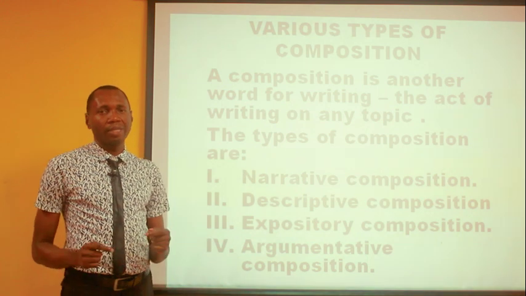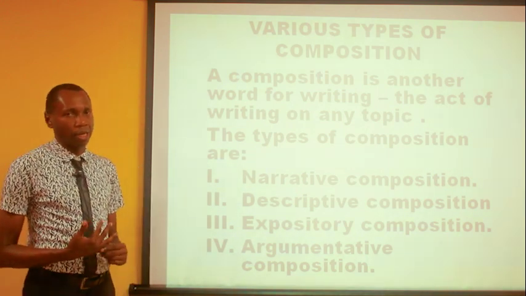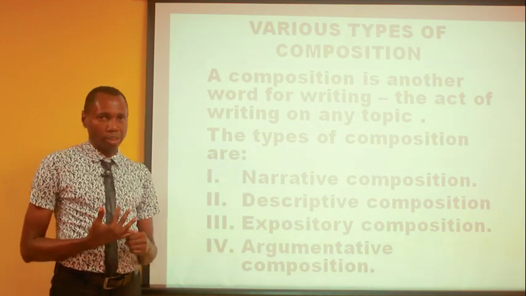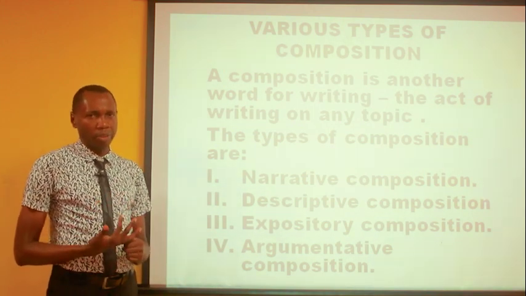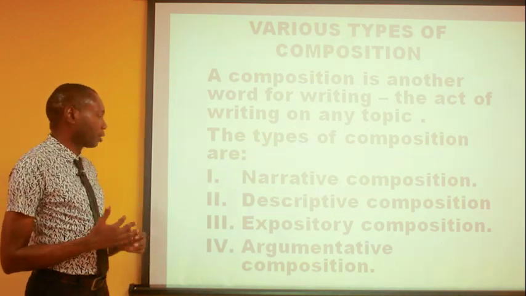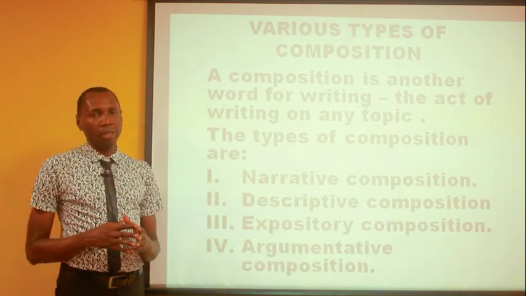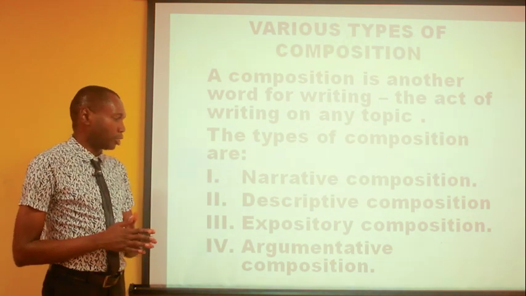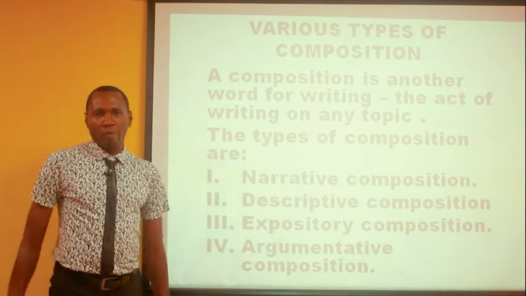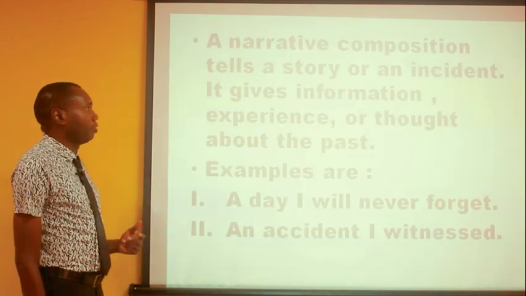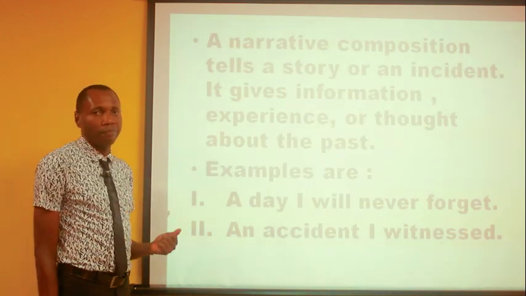Now, we have different types of composition in English language. Number one is narrative composition. Number two is descriptive composition. Number three is expository composition, while number four is argumentative composition. Now we're going to look at them one after the other, beginning with the first one, which is narrative composition.